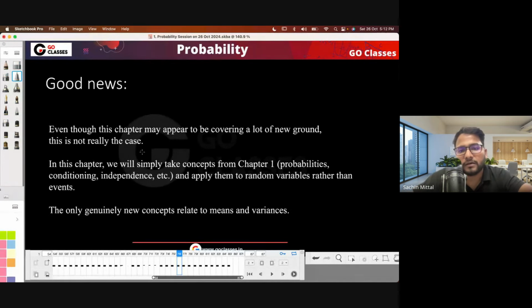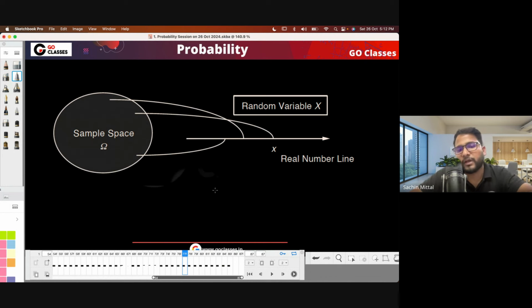The good news is that whatever we studied in the previous case with events, a random variable is actually the same as events. The only new concept here is mean and variance. So first let me tell you what a random variable is, then you will understand more. Let's suppose x is a random variable.